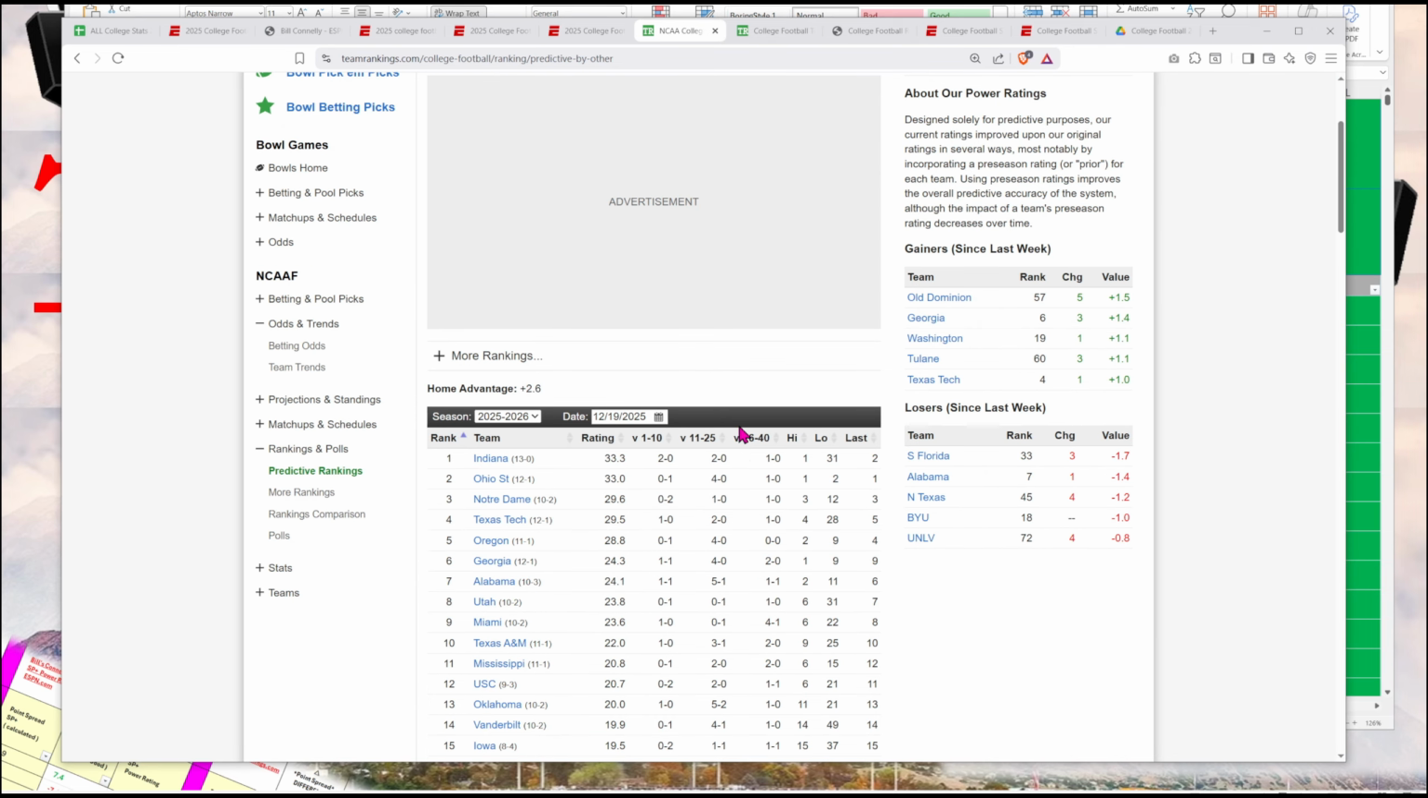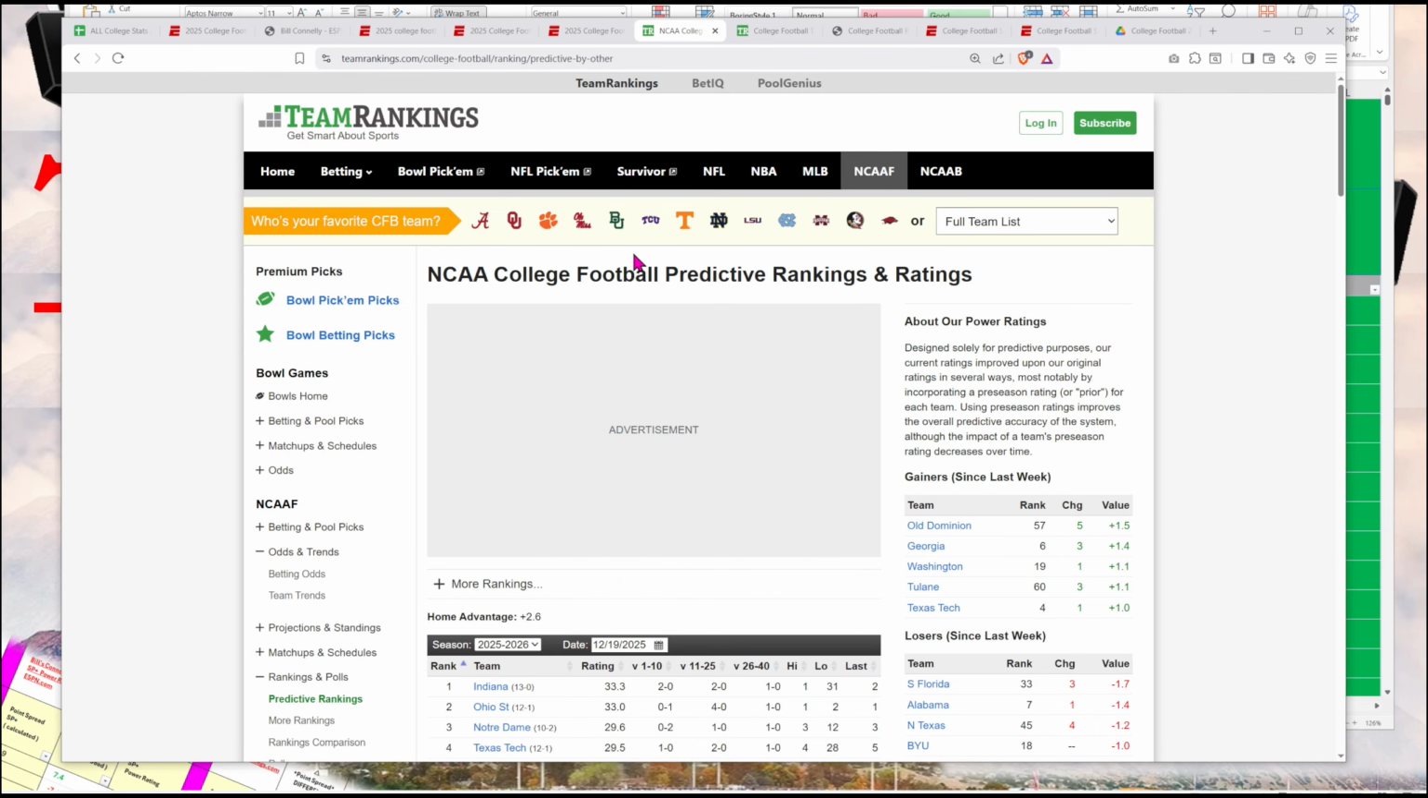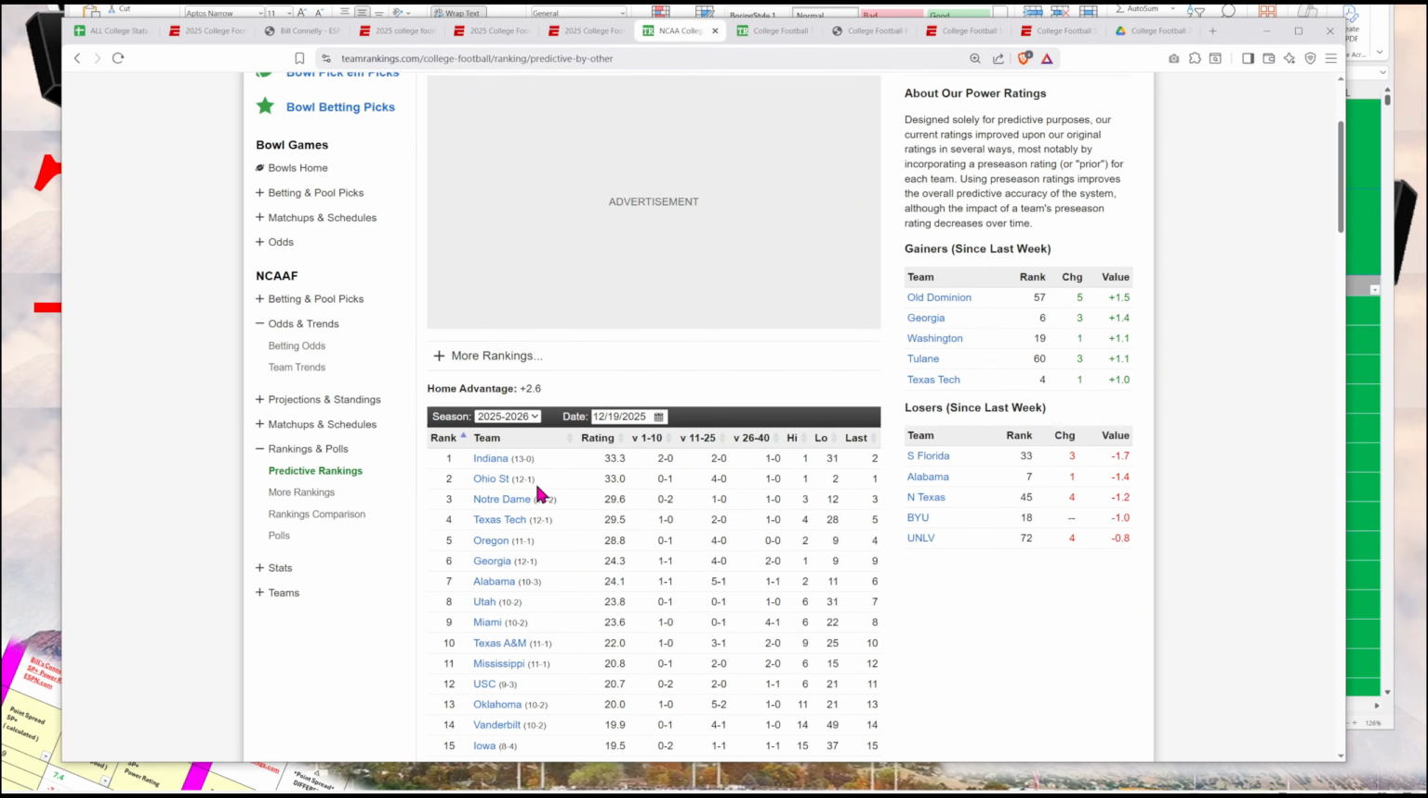The third group of power ratings are from Team Rankings. Team Rankings was founded in the year 2000, about 25 years ago, from some Stanford graduates, and they do sports analytics. And they have their power ratings. They have Indiana number 1 and Ohio State. Their rating is Indiana 33, Ohio State 33.